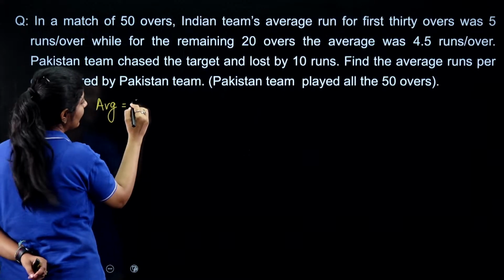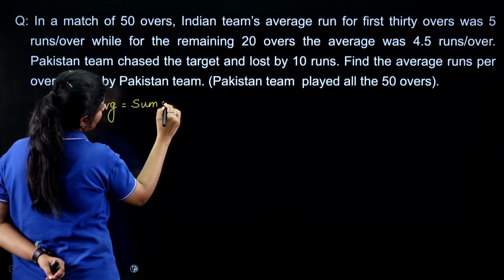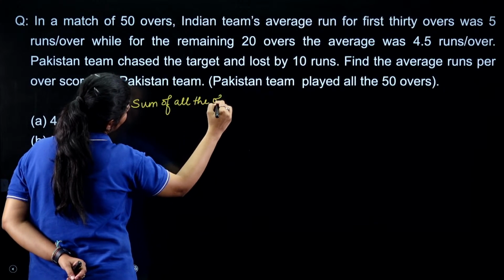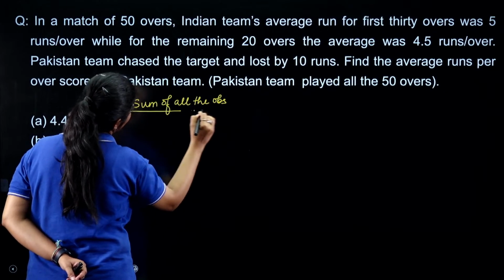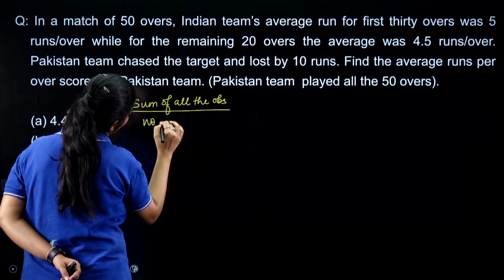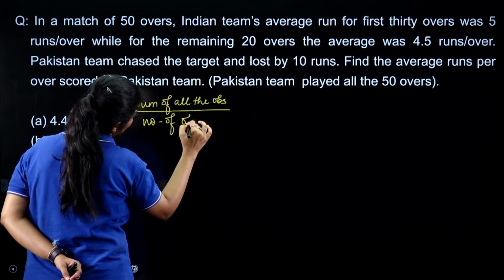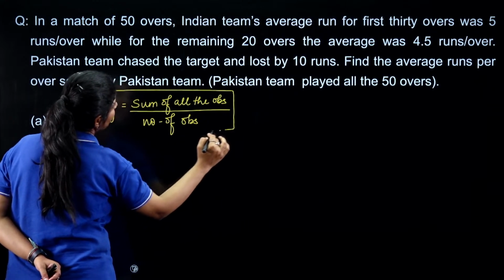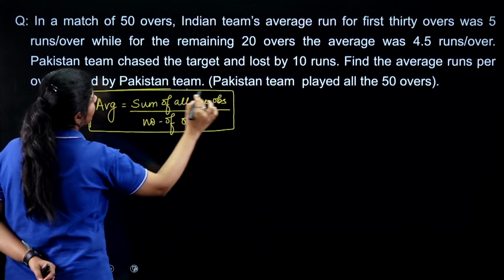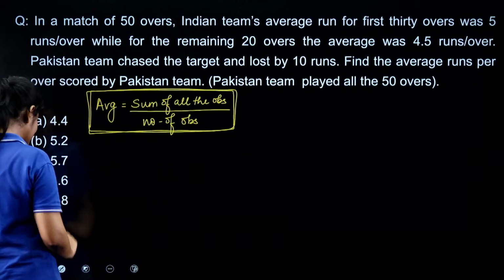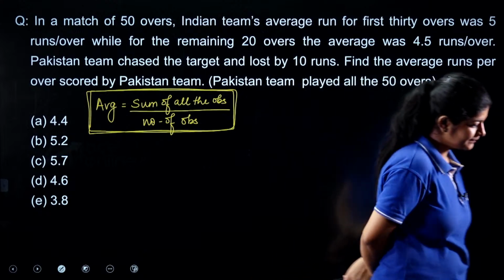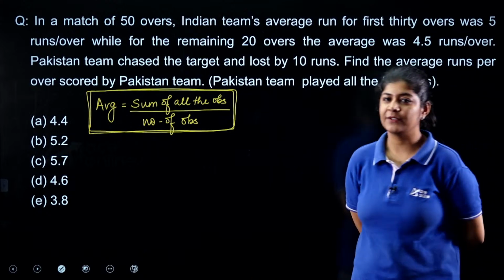Average is nothing but the sum of all the observations divided by the number of observations, right? This is our formula, and we are going to use this particular formula just to get the answer. So what answer are you getting? Okay, very good. Let's see.